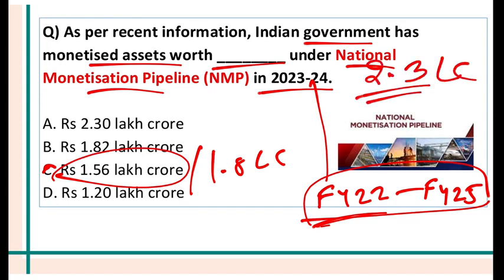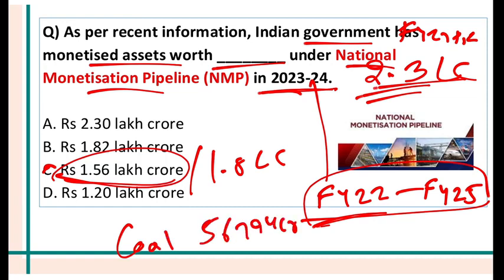2.3 lakh crore was monetized in financial year 22 plus financial year 23. In financial year 24, 1.56 lakh crore. And which ministry monetized maximum assets? Coal Ministry, 56,794 crore. And second was the Ministry of Road Transport and Highway, 40,314 crore.